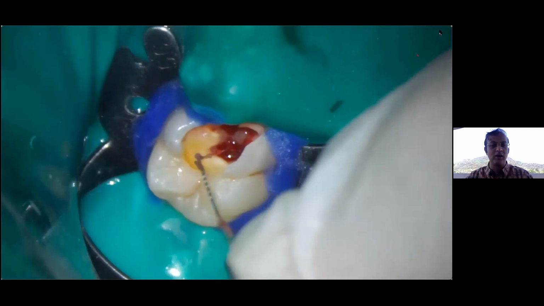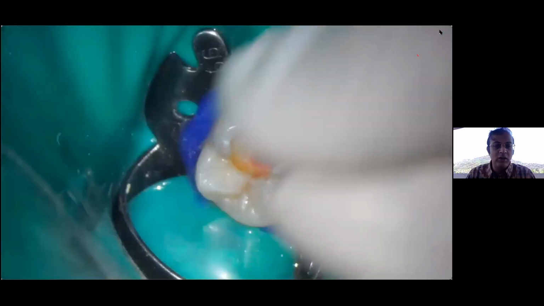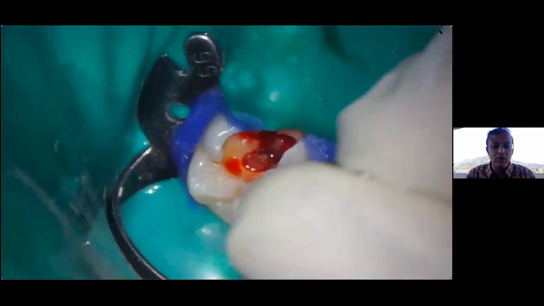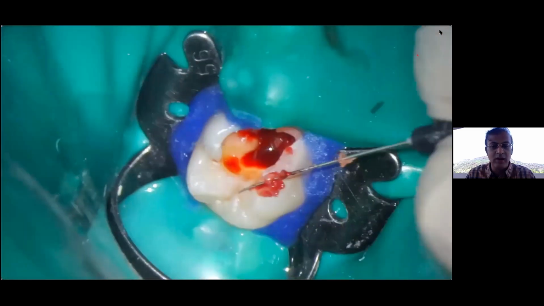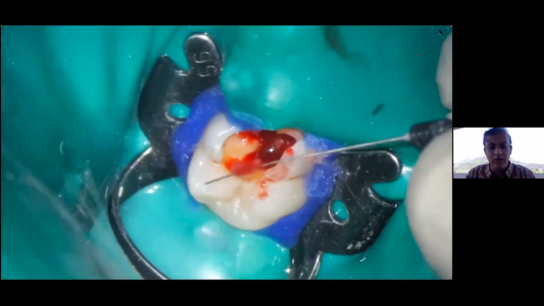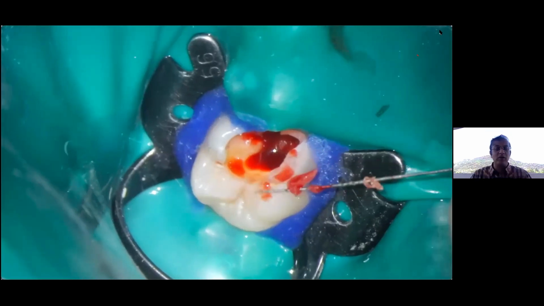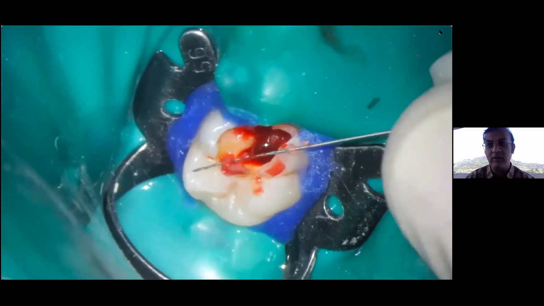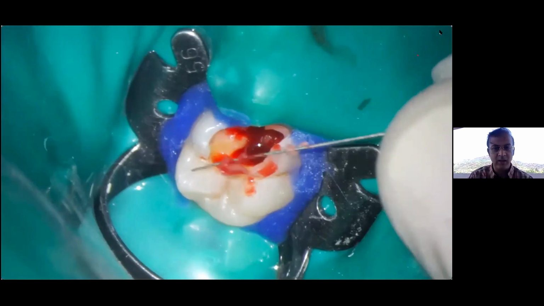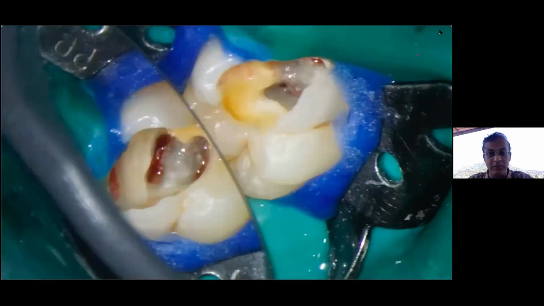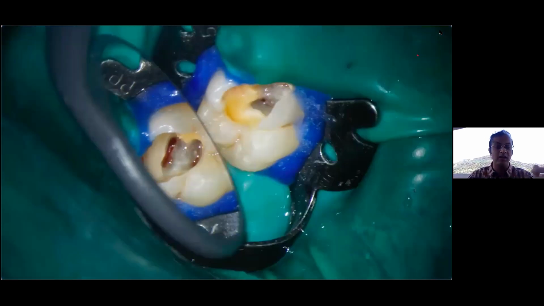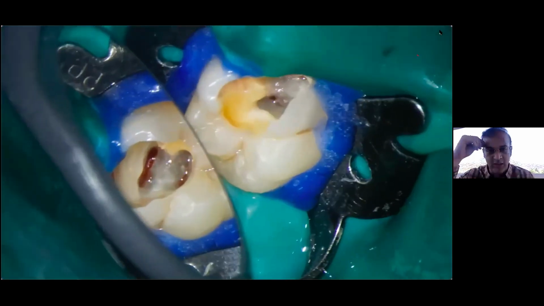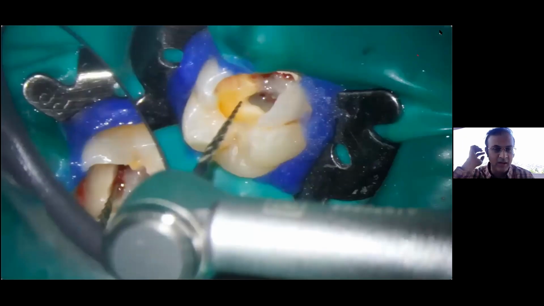And I am now going into the distolingual canal. You know, it is a radix case. And I could bring more tissue out. So a lot of tissue is out. And if so much tissue comes out, life is so simple for us then, because the load of dissolution of the pulpal tissue in the canal is definitely reduced. We need to dissolve our pulpal tissue, right, if we could not remove it physically.